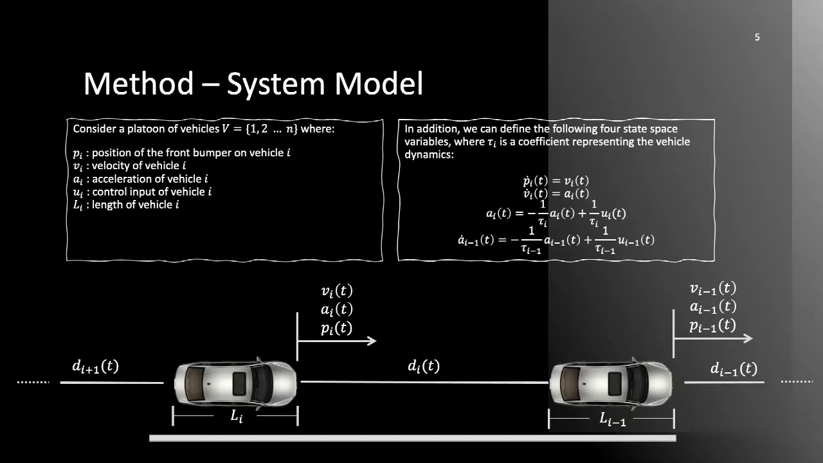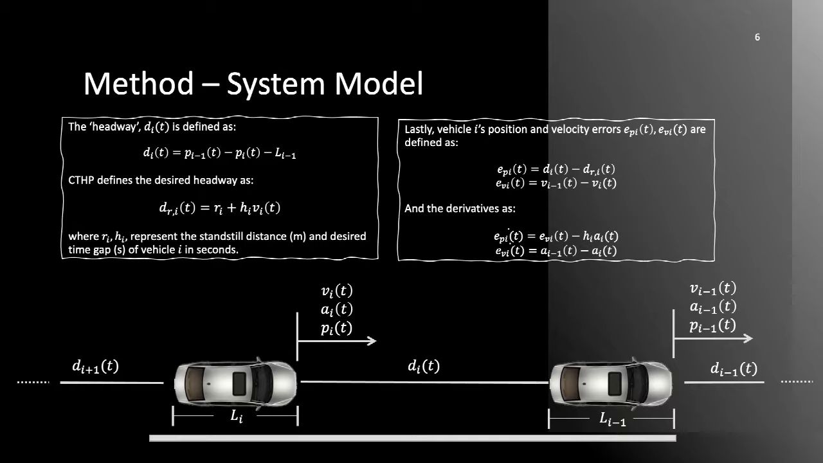By considering a platoon of vehicles 1, 2 to the nth vehicle, we can define the position, velocity, acceleration, control input, and length as per the below figure. In addition, using these defined parameters, along with tau sub i, the coefficient representing the vehicle dynamics, we can formulate a state space model of our system.